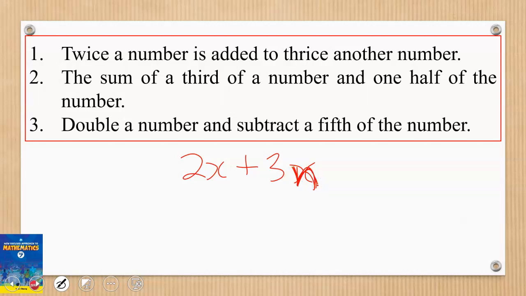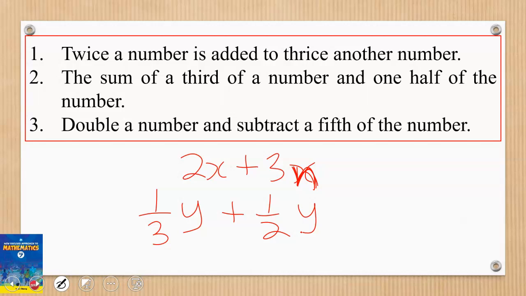The sum of a third of a number and one half of the number. A third of a number means one third of a number, let's say y, and one half of the number. So that means the same number we are making reference to.